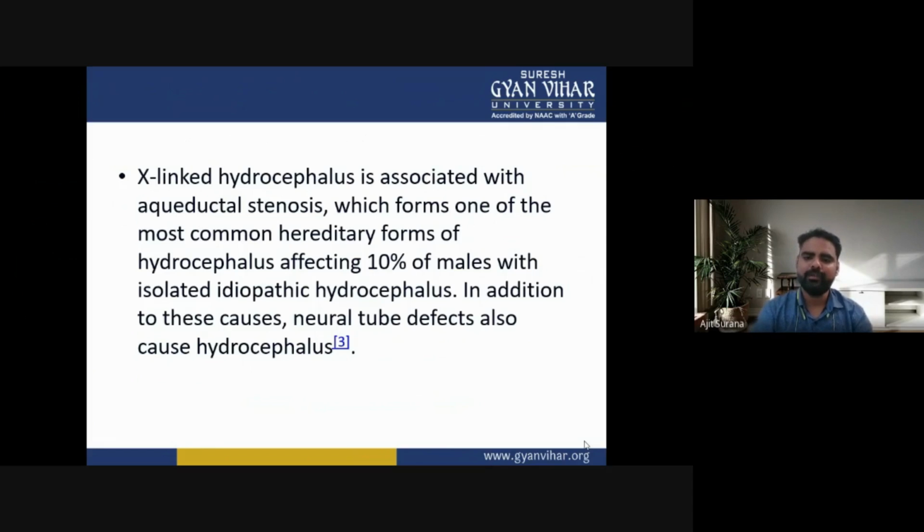It affects 10% of males with isolated idiopathic hydrocephalus. In addition to these causes, neural tube defects like spina bifida may also cause hydrocephalus.